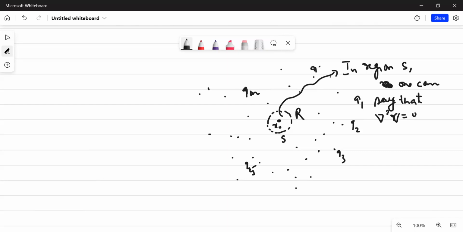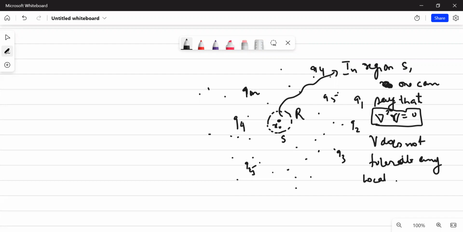I mean, all these n charges, after all, would give rise to certain potential in this region S. So del square V equal to 0. And if del square V equals 0, we know that V does not tolerate any local maximum or minimum.